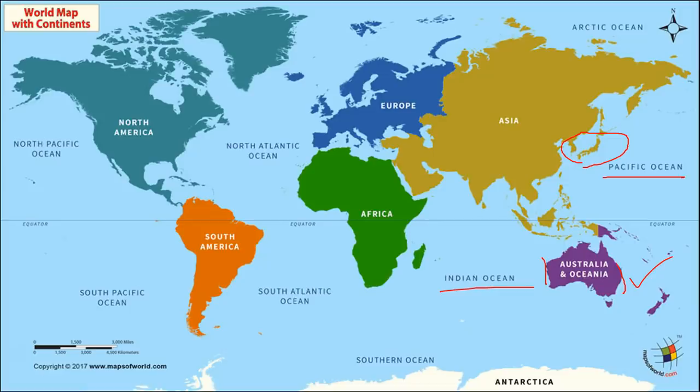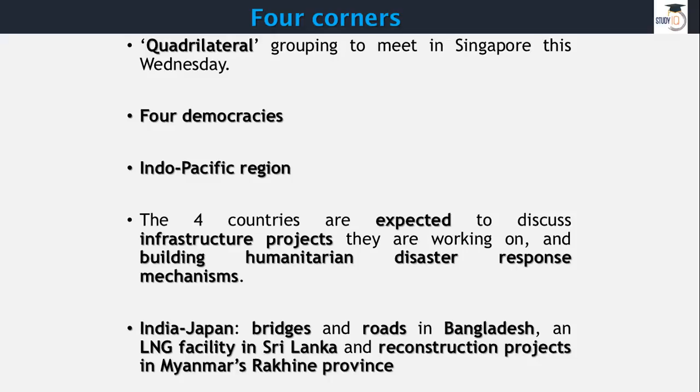And when it comes to India, 90% of our trade is passing through the Indian Ocean region. So the Indian Ocean is number one priority for us, and then comes the Pacific region. So here you can see that within one group as well, we are not after just one thing. There are various different interests of various different countries who are part of this Quad here. One common thing that we have is this South China Sea portion, this one here. That is the common thing that we are after when it comes to this Quad group.